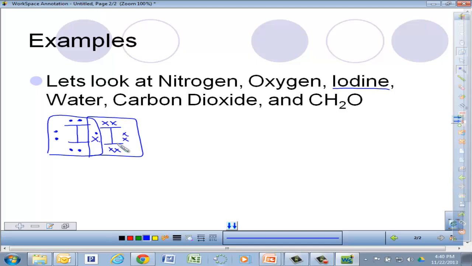And right in here, that's going to be my single covalent bond. That's the portion of sharing that I was talking about. So we have a single covalent bond existing for I2, that being one of your diatomics.